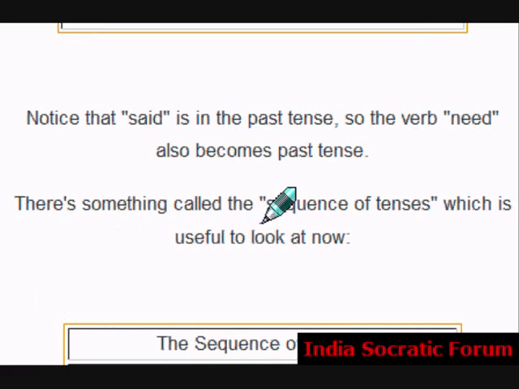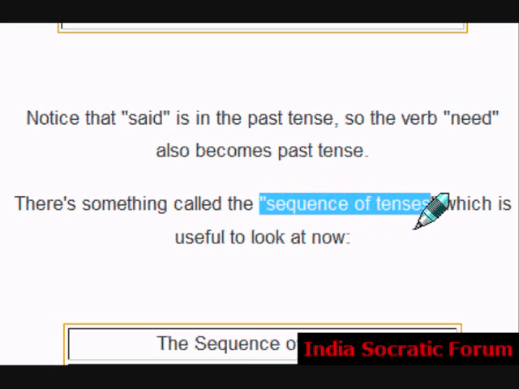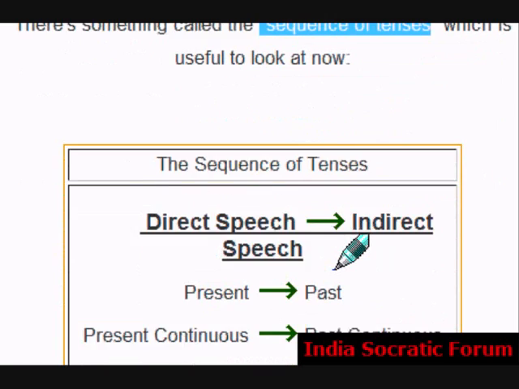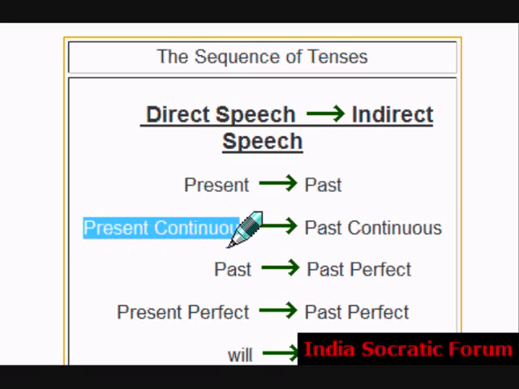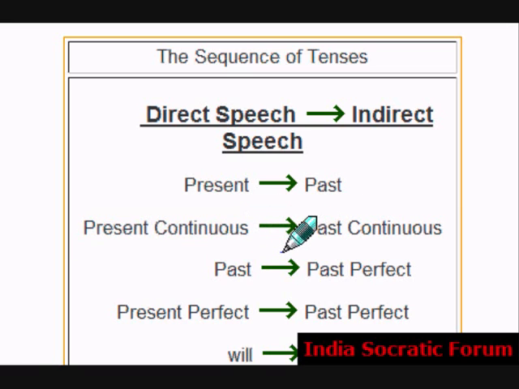There is something called the sequence of tenses, which is useful to look at now. Direct speech to indirect speech, how the sequence takes place. Present in direct speech becomes past in indirect speech. Present continuous becomes past continuous.